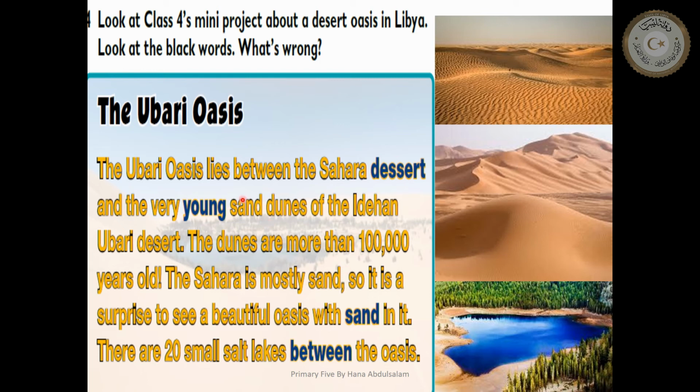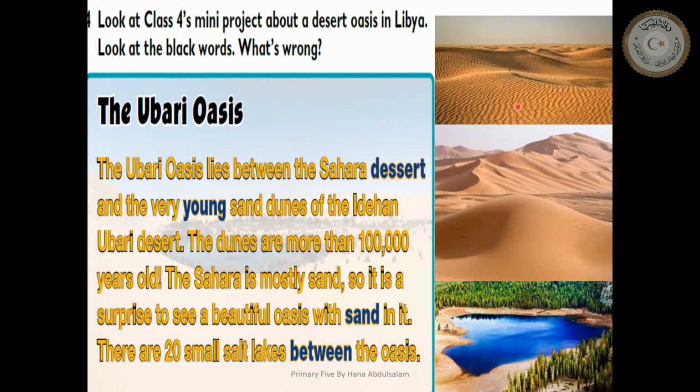So what is the name of our place in Libya? It's an interesting place, Ubari Oasis. Where is it? It lies between Sahara Desert and Ubari Desert. What can you see in Ubari Desert? Sand dunes. How old are they? 100,000 years old.